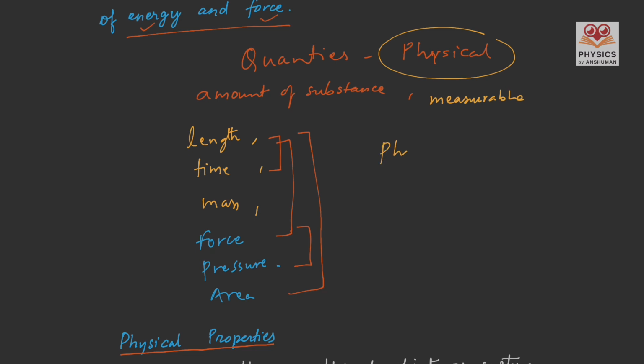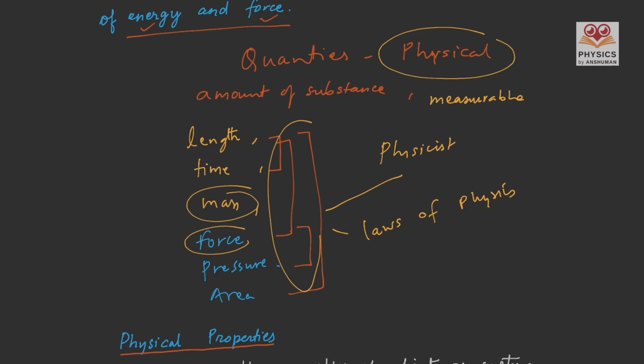The work of physicists is to find or identify the quantities and then understand the relationship among quantities. These relationships are the laws of physics. To understand the laws of physics, or basically to know physics, we need to measure these physical quantities.